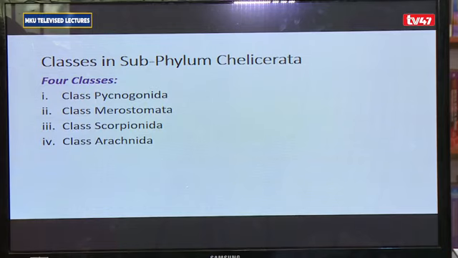And then you have the class Arachnida, which are characterized by having simple eyes. They comprise of a cephalothorax and abdomen, and for them, the cephalothorax and abdomen are distinctly separated by a constriction. So you say they have a waist-like constriction in them. Examples of organisms in class Arachnida: we have the spiders, the ticks, the mites, and so on.